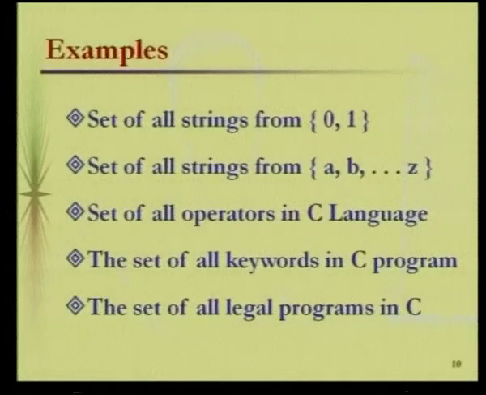I talked about the binary language, or the executable versions of any computer-generated files. They have only simple zeros and ones. So any set of all strings from the alphabet 0, 1 is a formal language. You can think about the set of all operators. The operators available in C language or any computer-based language have only a finite number of symbols, and those symbols have their own meanings. So that is going to be a formal language.